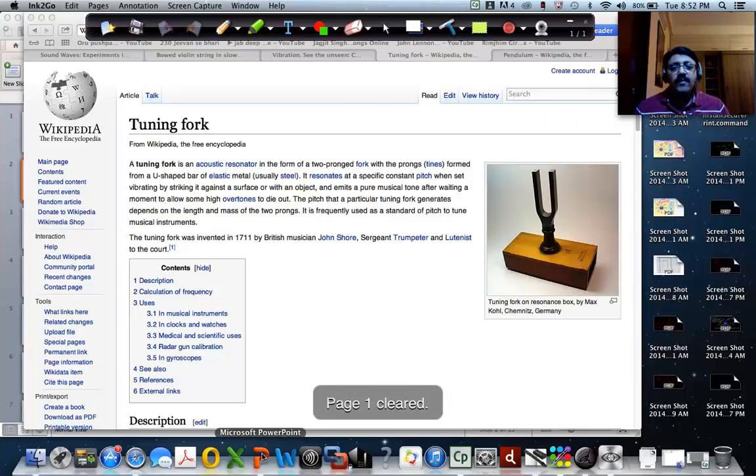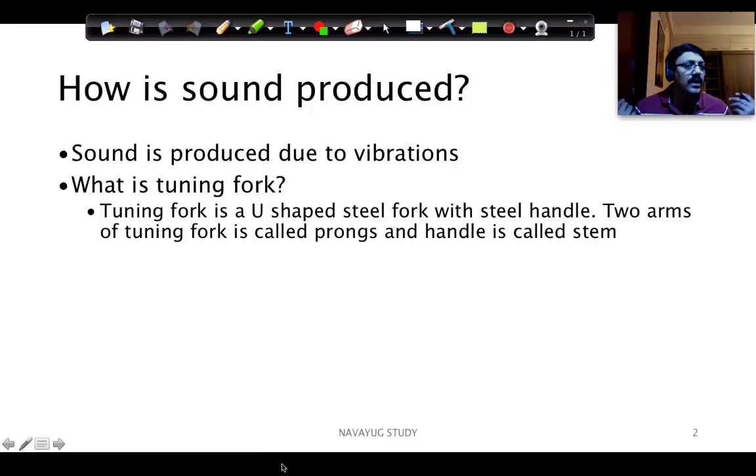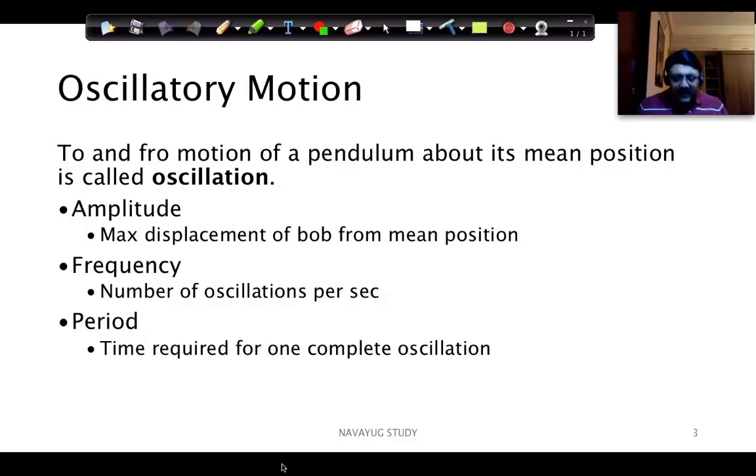All right, so I think two things are clear. One is that sound is always produced because of vibration, and we have also seen what a tuning fork is. Now let us get into oscillatory motion. In fact, in the 7th standard physics time and motion chapter, I have discussed what oscillatory motion is. It is also like kinematics. Yes, it is definitely related to kinematics, and we'll just revise it once again, in case any of you have not gone through that, or just as a refresher. So what is oscillatory motion?